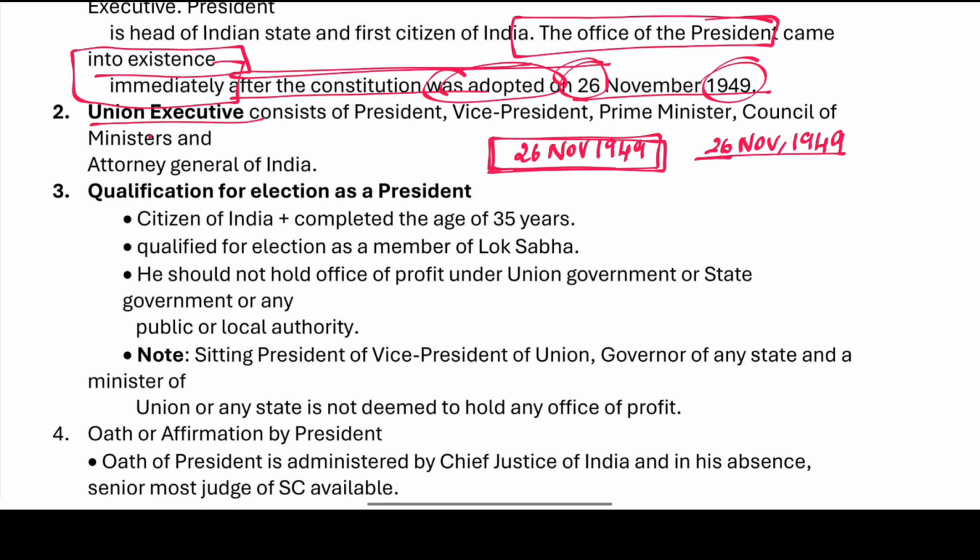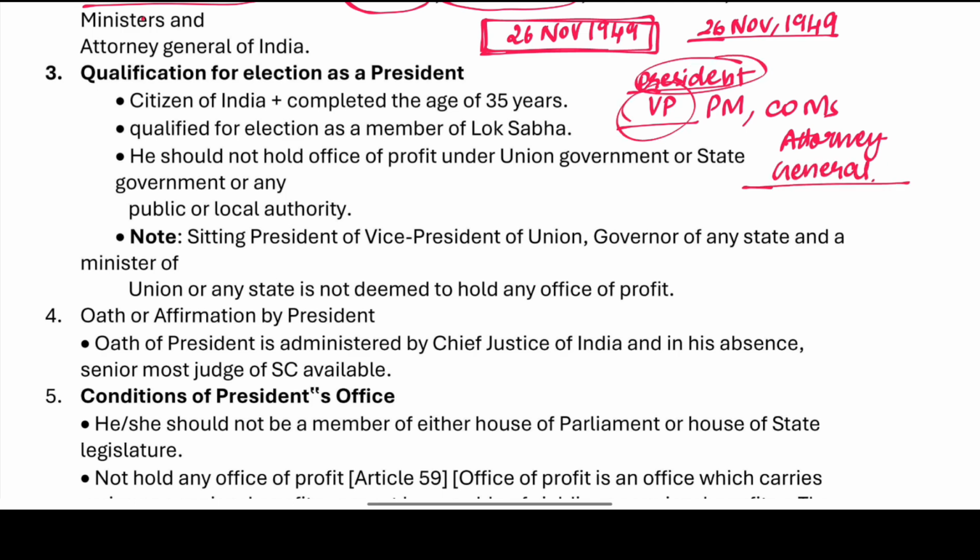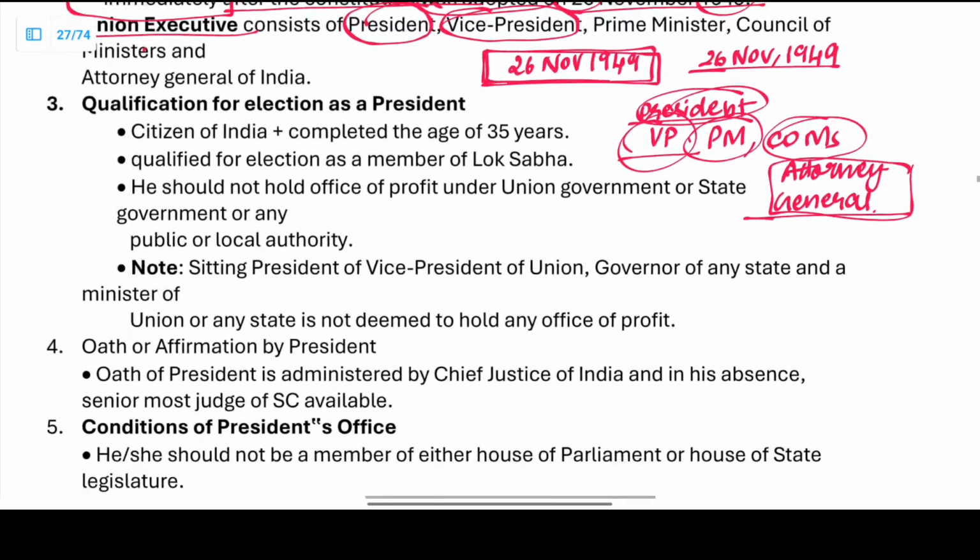Right. The Union Executive is going to consist of the President and the Vice President. So we'll be having the President, and there is also a Vice President. Then it also consists of the Prime Minister, the Council of Ministers, and the Attorney General of India.